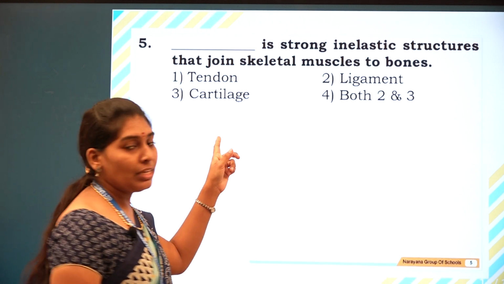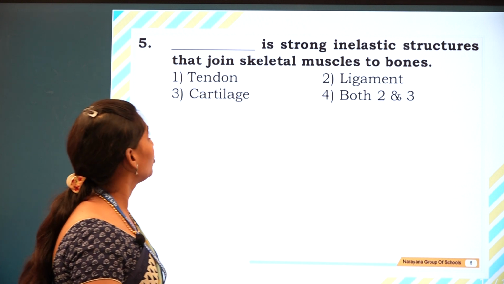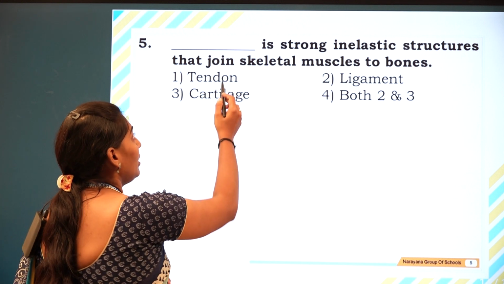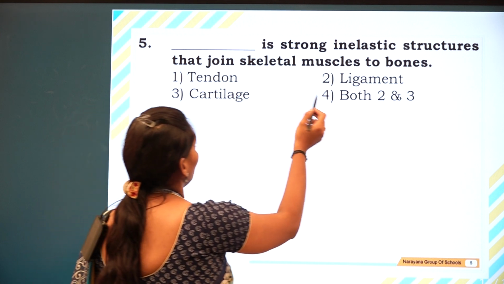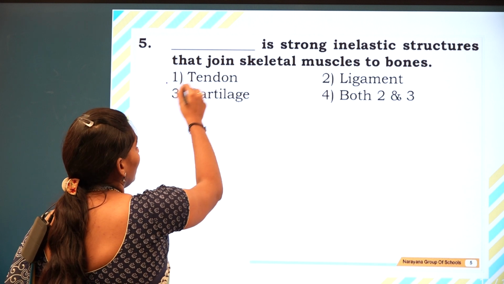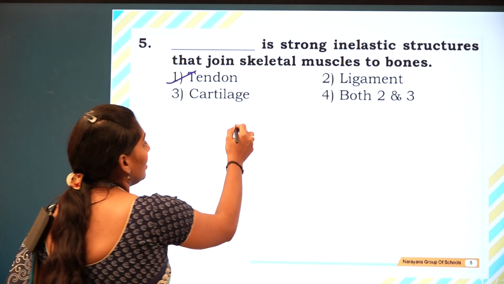Here you can find the differences. Dash is a strong inelastic structure that joins the skeletal muscles to bone. The options are tendon, cartilage and ligament, or both 2 and 3. The answer is tendon. So what is the tendon?